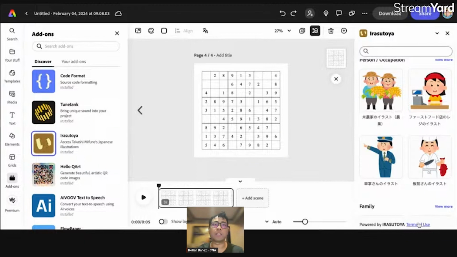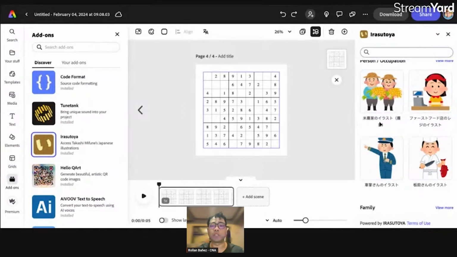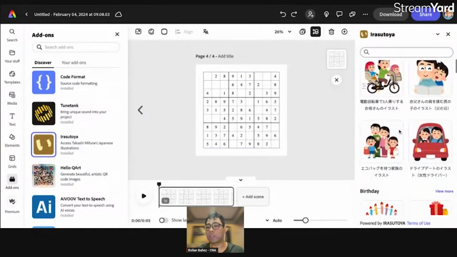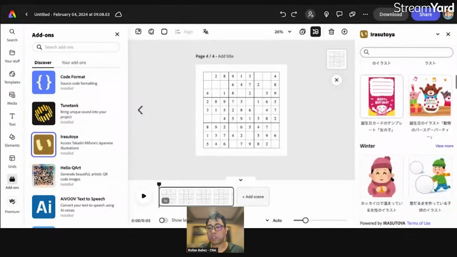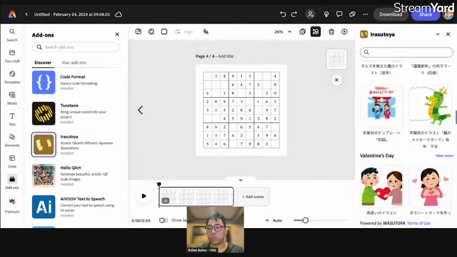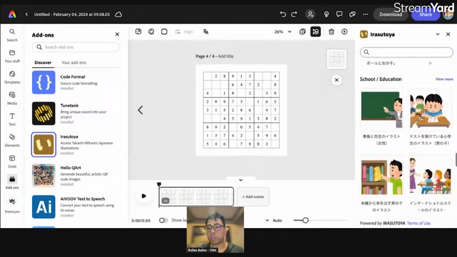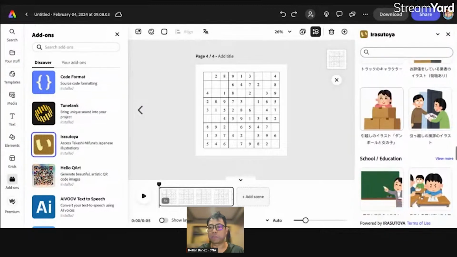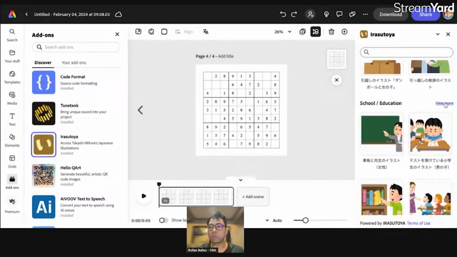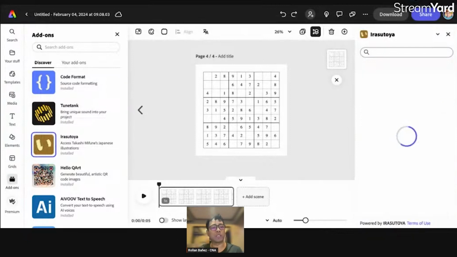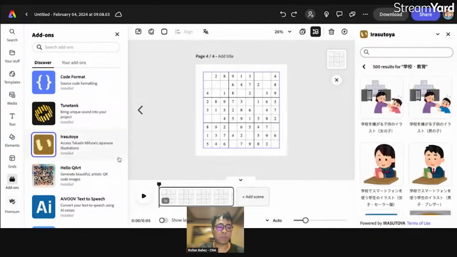So if I click on that, it will give you... You just have to agree to the terms of use because this is created by an artist, a Japanese artist. So there's a lot of things that you can use here. Wow, there's lots of them. If you're into school and education, but I think you just have to credit the artist itself, which is...